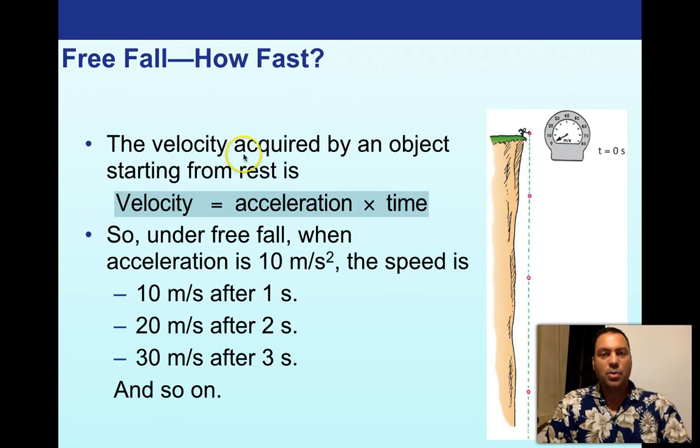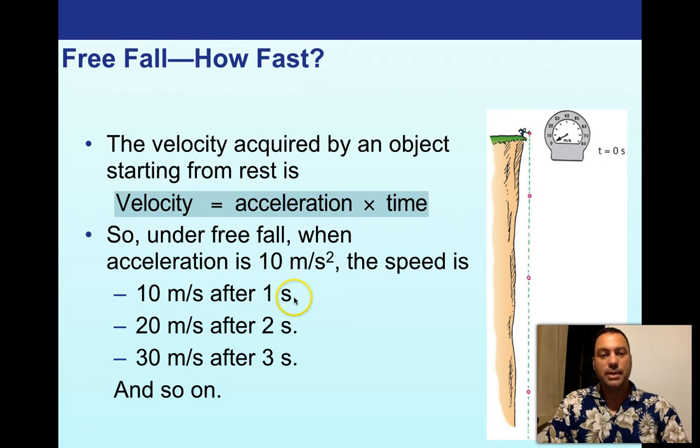The velocity acquired by an object starting from rest is, remember this equation, velocity equals acceleration times time. We derived that. So under free fall, when acceleration is 10 meters per second squared, because we're going to round it to 10, the speed is acceleration times time. The acceleration is 10, time is 1, so you'd expect it to be 10 meters per second after 1 second.